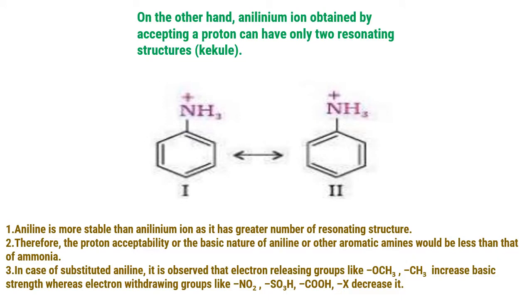One more is, on the other hand, the anilinium ion obtained by accepting a proton can have only 2 resonating structures. That means even after accepting the proton, the aniline undergoes resonance, but how many structures? Only 2 structures. More the number of resonating structures, more is the stability. This we learnt in chemical bonding in 11th class. But here, if you see the aniline structure, there are 5. After accepting the proton, aniline becomes the anilinium ion, only 2 structures.